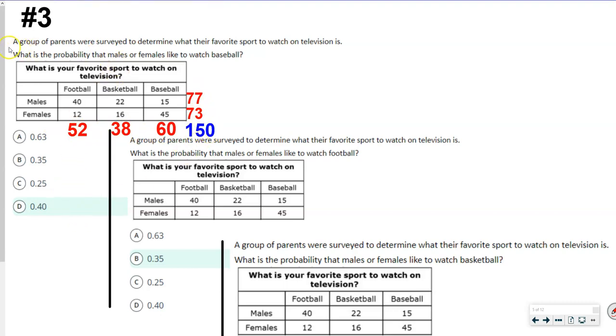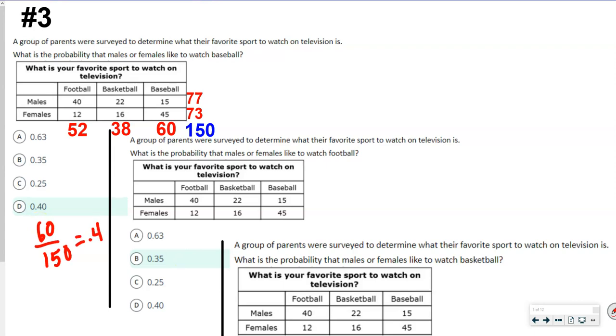So let's go ahead and answer the question now. It says, what is the probability that males or females like to watch baseball? So males or females, that's those two, so baseball. So that's this total right here. So that's 60 over 150. So 60 over 150 is 0.4.